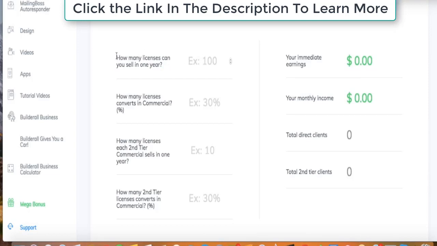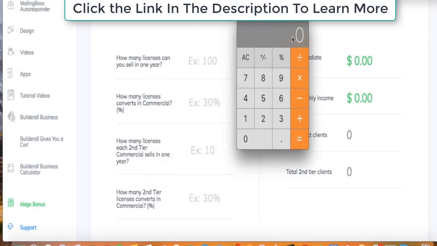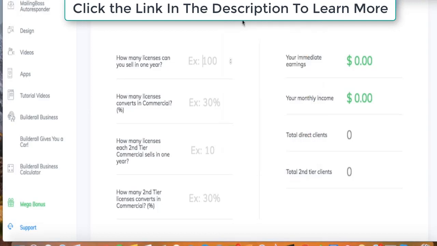So let's just change this to 3 months, because honestly, I don't want to wait a year for this. We want to get to that $2,000 month income fast. So let's do 60 days. Let's say you sell 3 a week. It's not even 1 a day, it's 3 a week. That's around 8 weeks times 3, that's 24. So we're going to be selling 24 in the next 2 months.